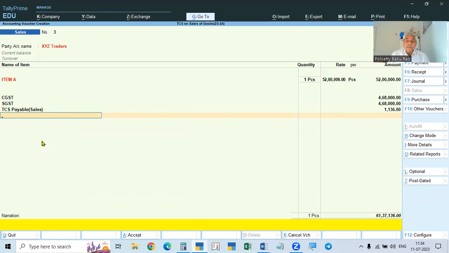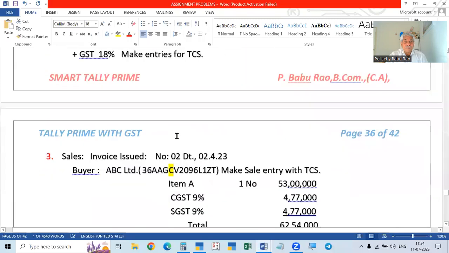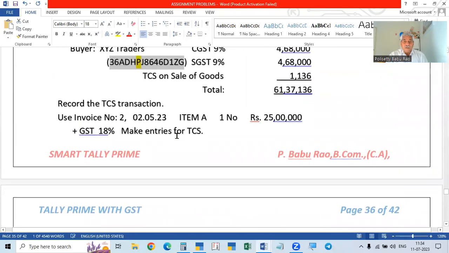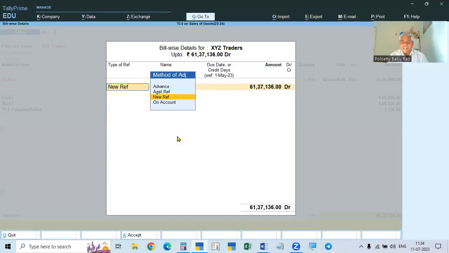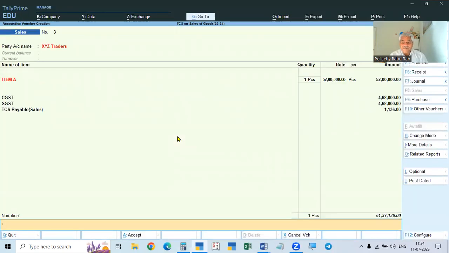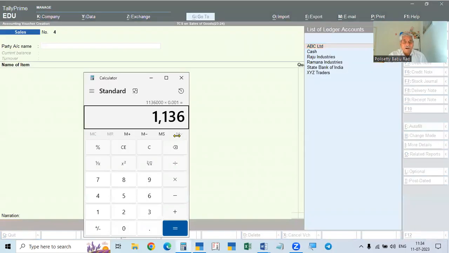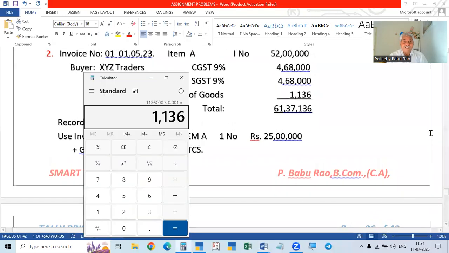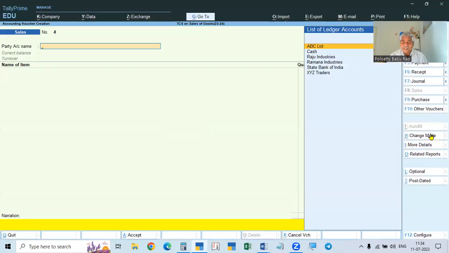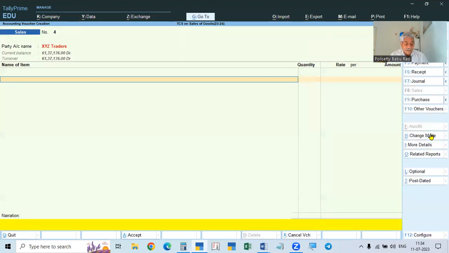Okay. Now suppose another problem. Here it is calculating and collecting the tax. Again, this was 1st May. Again, you will take 2nd May. The same party, we collected another one on 2nd May. The same XYZ Traders. Going to that, now we sold